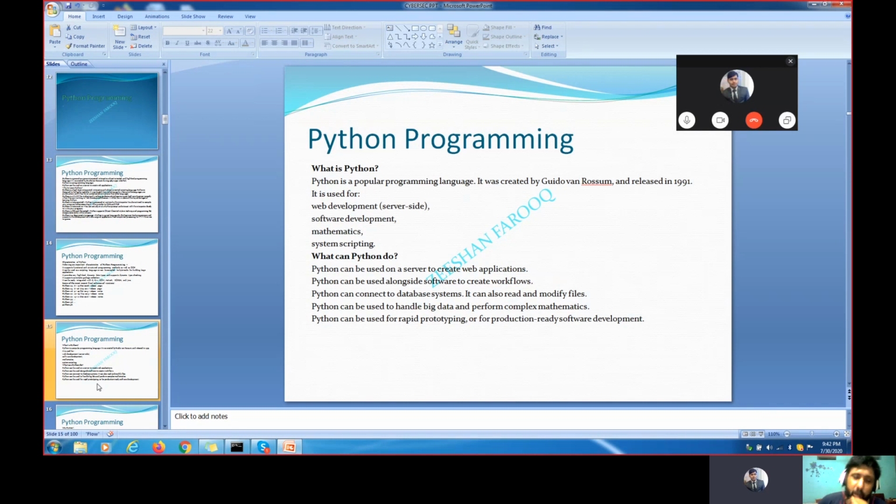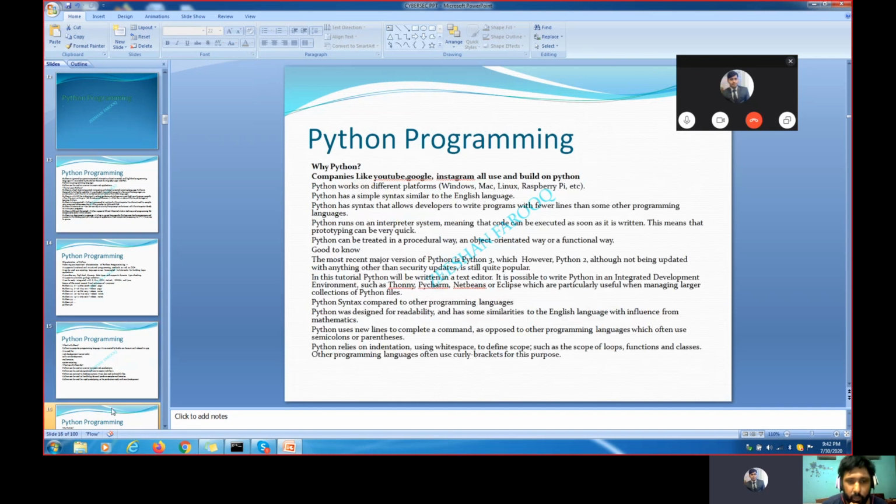And whenever we talk about big data, data scientists can use Python in detail. Without Python, there is no big data. Python is used for rapid prototyping and it is used mainly for production systems.